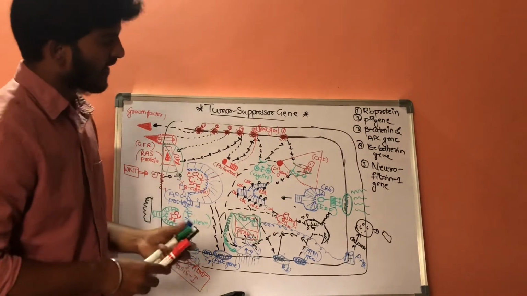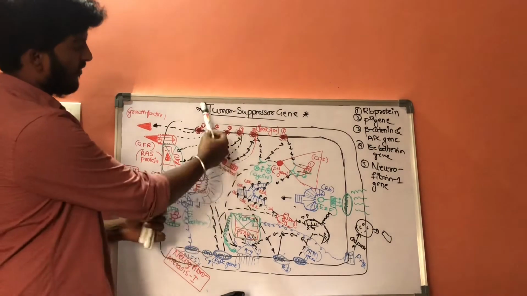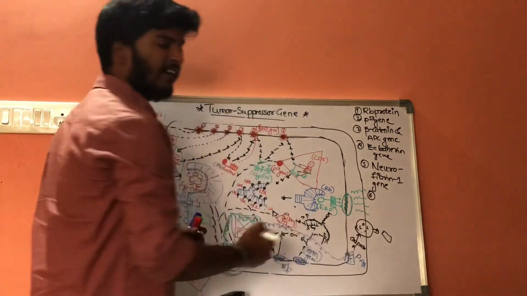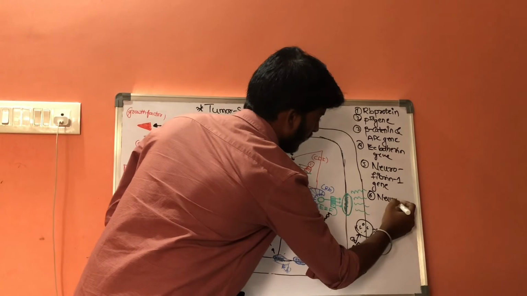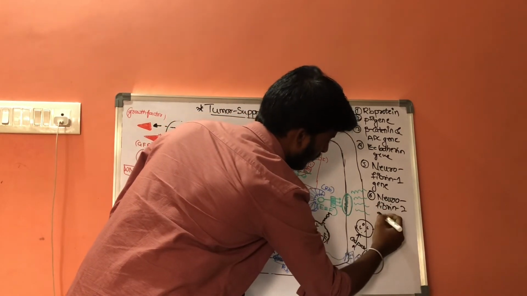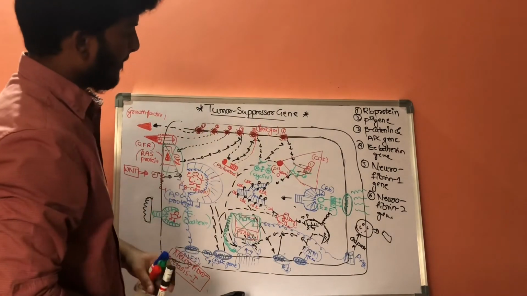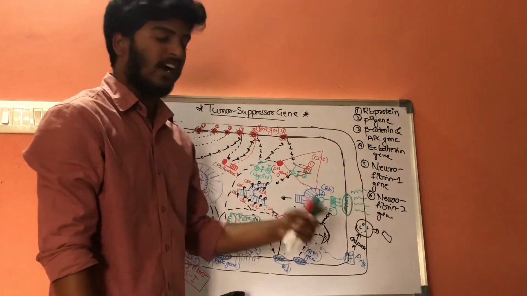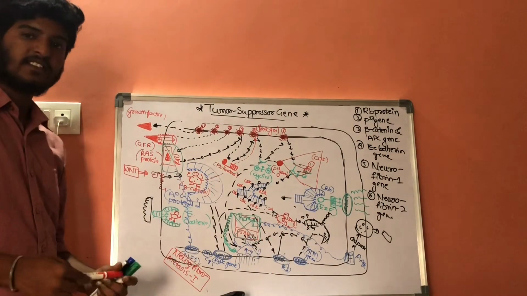And in the same way, another set of tumor suppressor genes which have the same function are called neurofibrin 2 gene. Now, if there is lack of this neurofibrin 2 gene, it results in a condition called neurofibromatosis type 2.